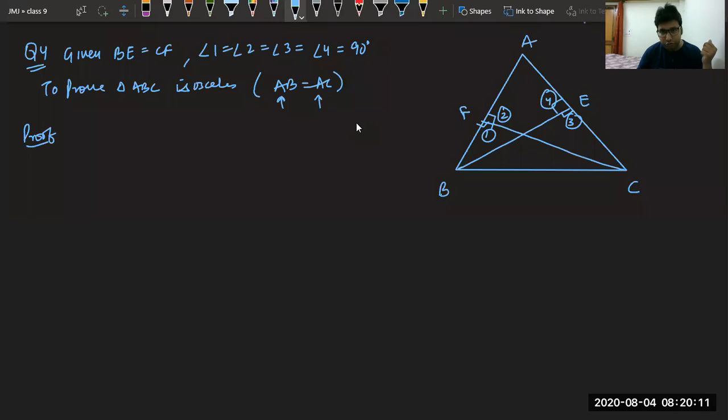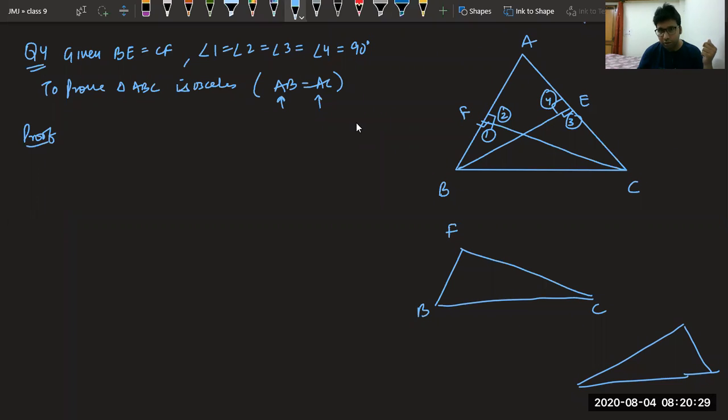Let me draw it again for you. This lower triangle, that is triangle FBC, and other lower triangle, that is BEC. So given to us angle F, that is 1, angle 3 given to us.